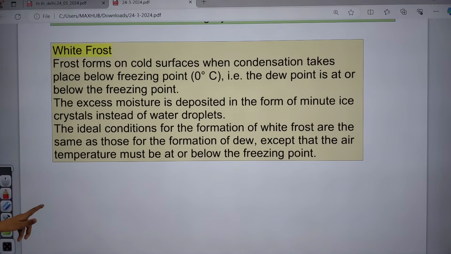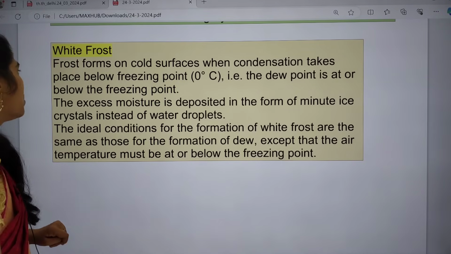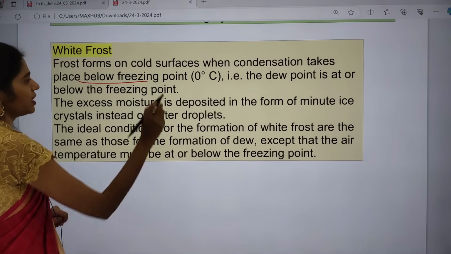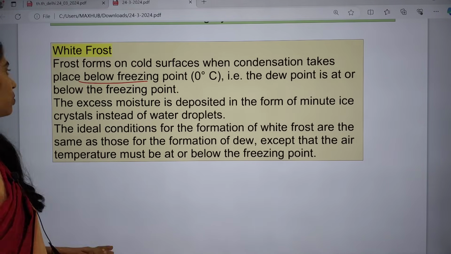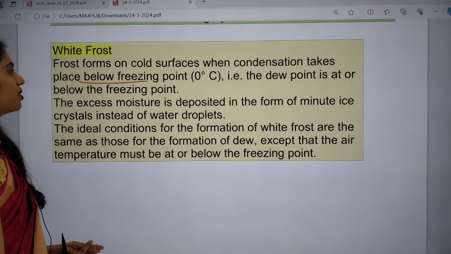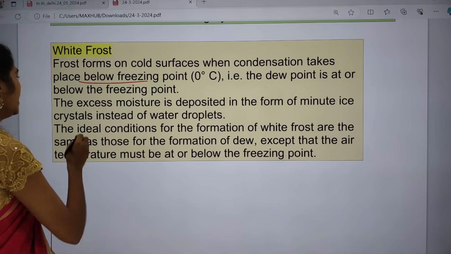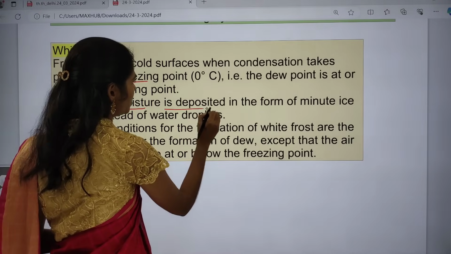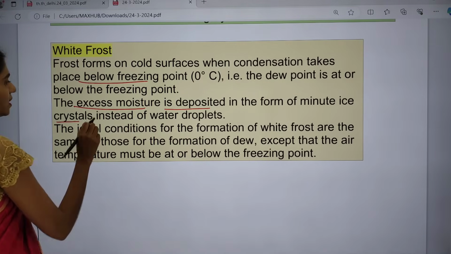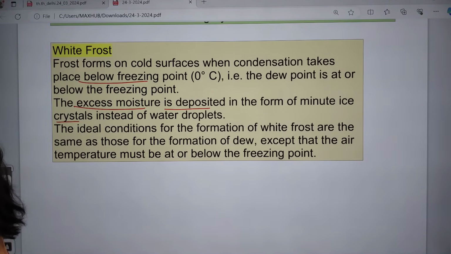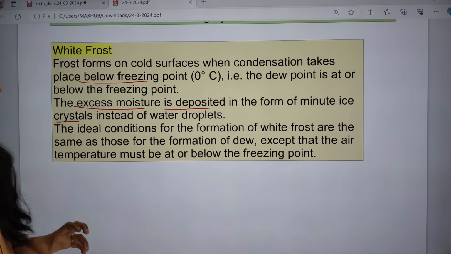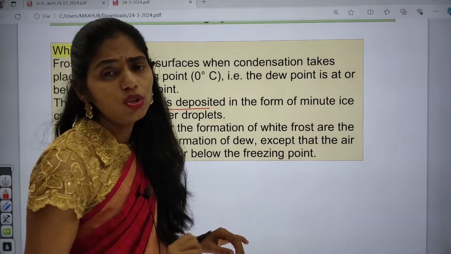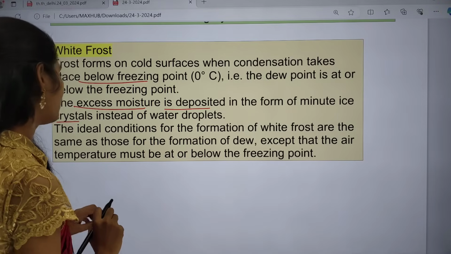Frost forms on very cold surfaces when condensation takes place below freezing point. That means 0 degrees. If the temperature is less than 0 degrees, then we can see the formation of frost. The excess moisture is deposited in the form of minute ice crystals instead of water droplets. So we are not going to see water droplets here, but instead very minute ice crystals. This is called frost.